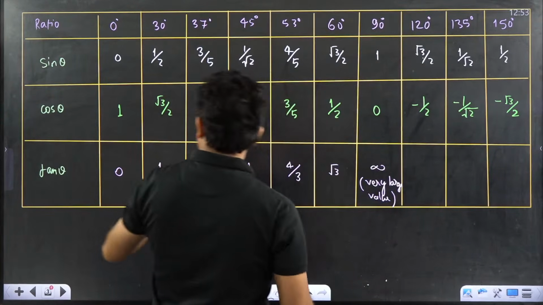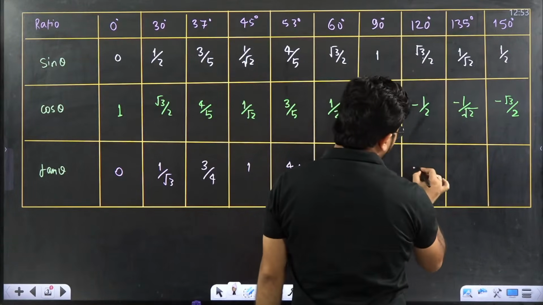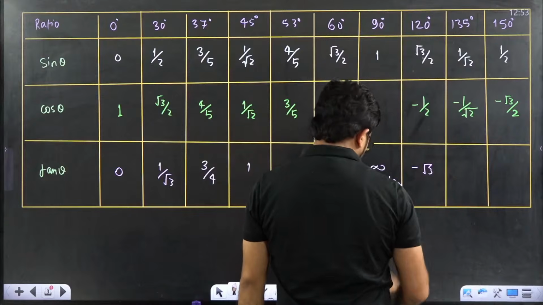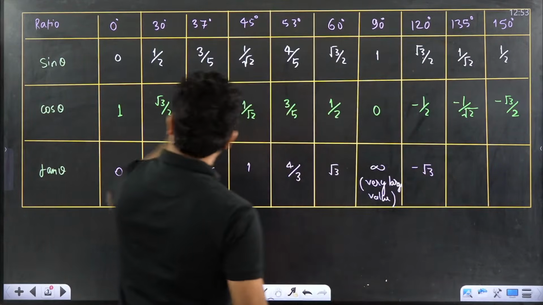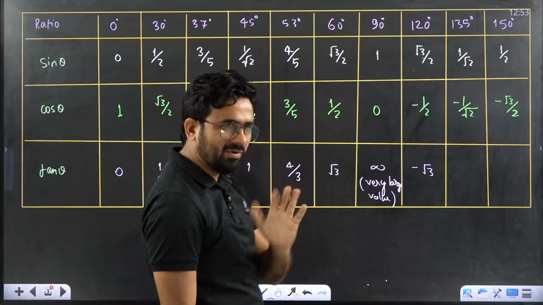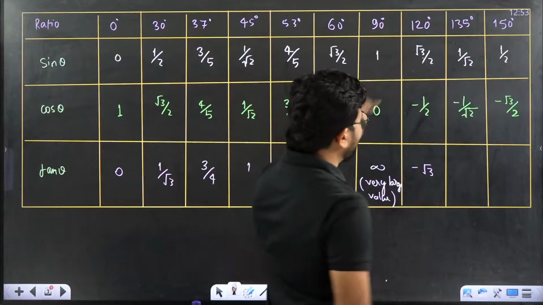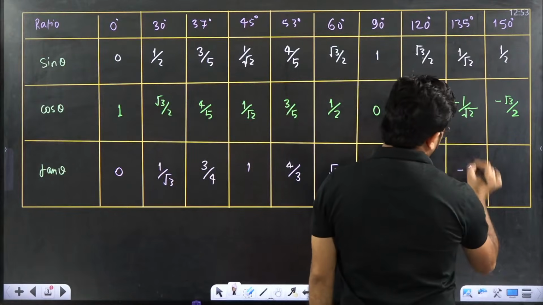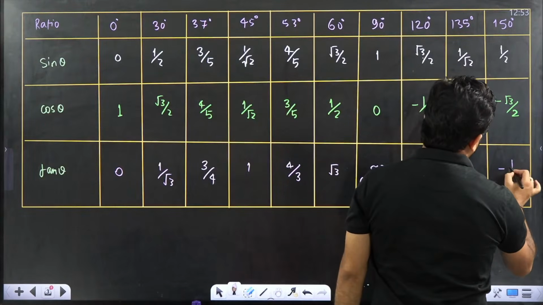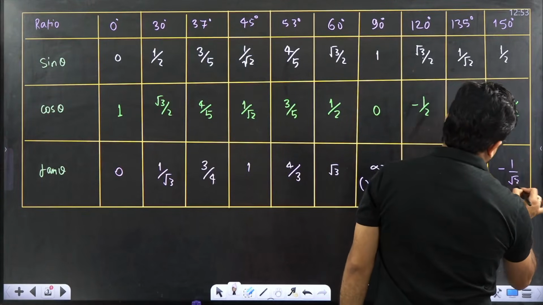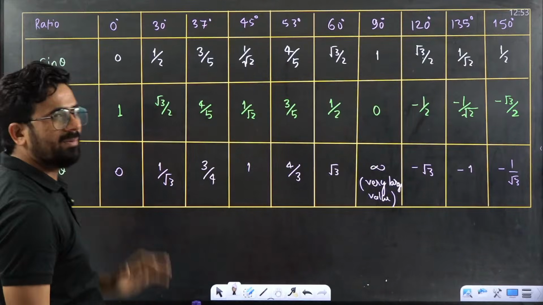Okay, this is very simple. Tan 120 degree would be minus of root 3. Remember, again here the tan is also negative. Cos is negative, tan also negative. I will give you the idea, don't worry about it. Please remember. Tan 135, that is equal to minus 1. Tan 150 is equal to minus of 1 by root 3. This is clear to everyone?